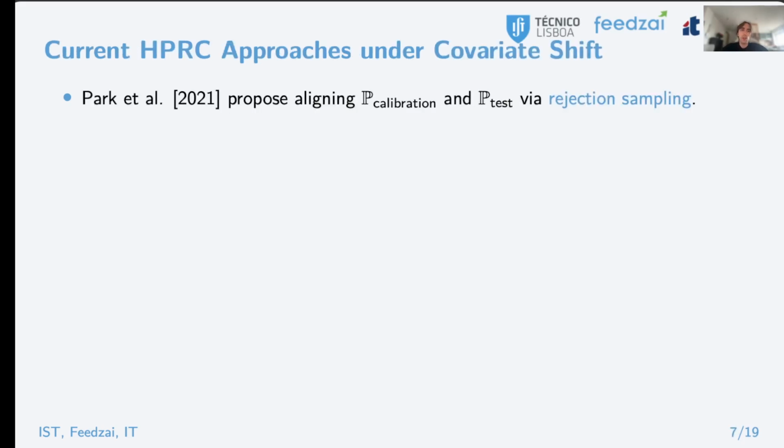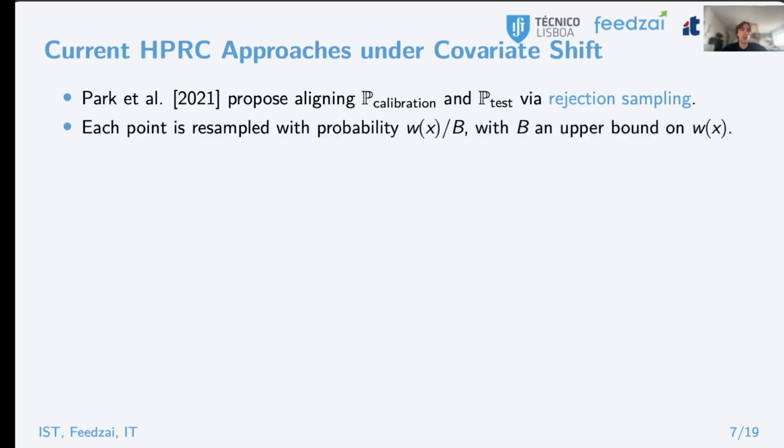Existing approaches to deal with covariate shift for high probability risk control, such as the one proposed by Park et al., use rejection sampling prior to the application of risk controlling techniques to effectively align both distributions. In practice, these methods construct a new calibration set by resampling each point with probability equal to the corresponding importance weight over some estimate b of the maximum importance weight.